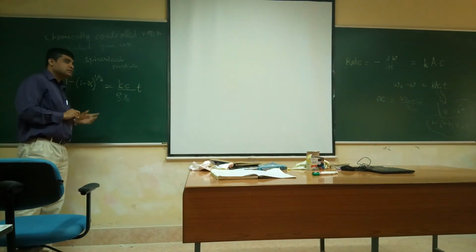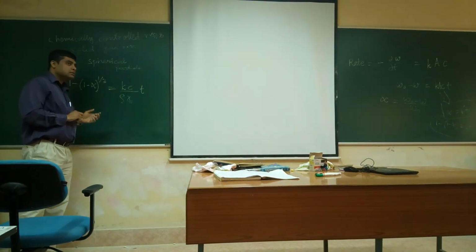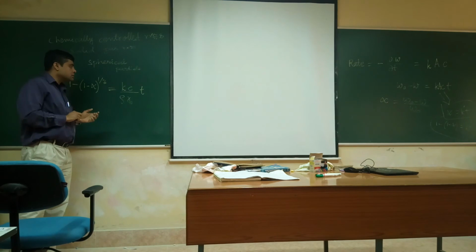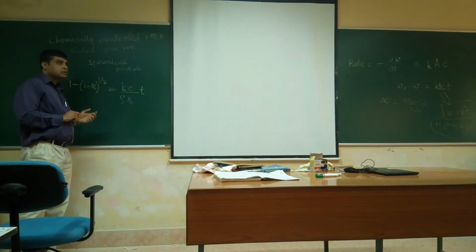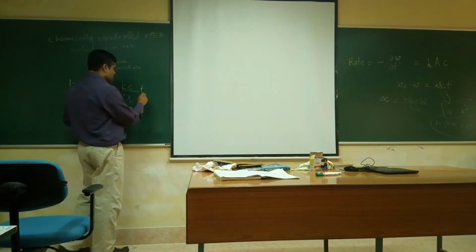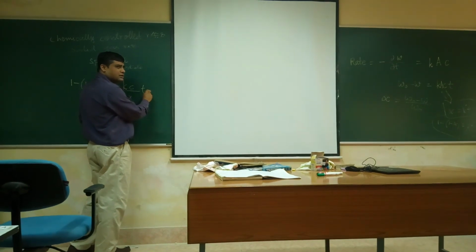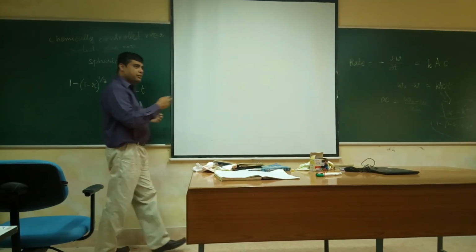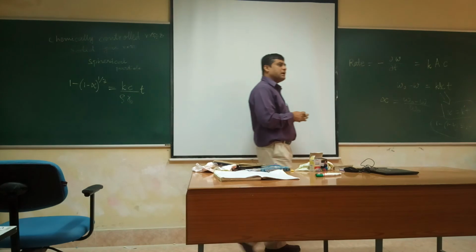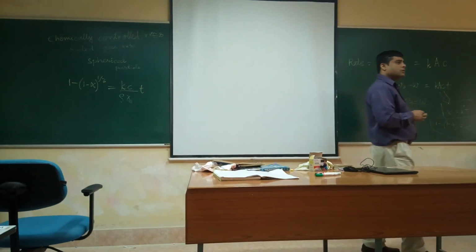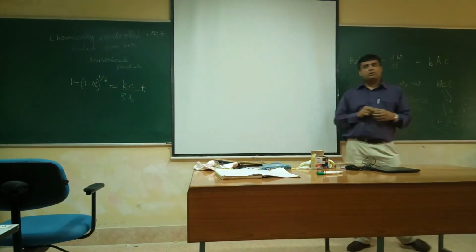W naught you put as 4/3 pi r naught cube multiplied by rho. Then I'll get W naught.